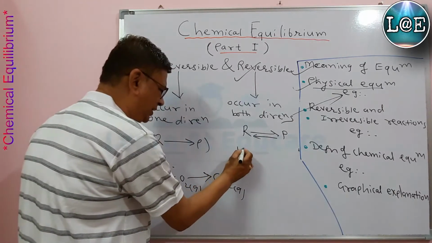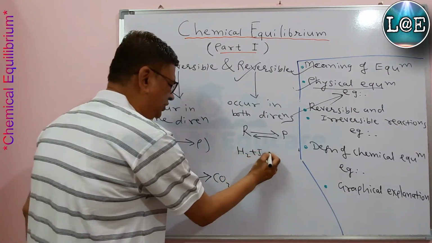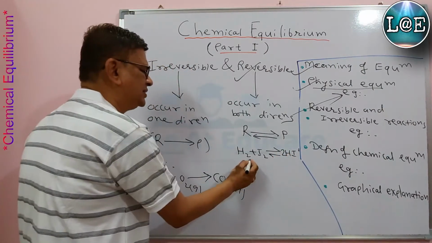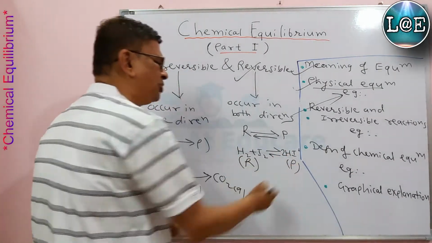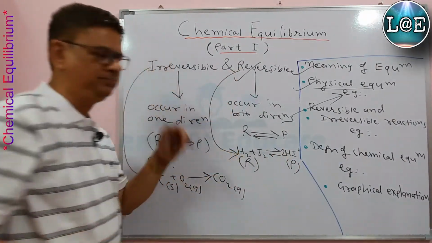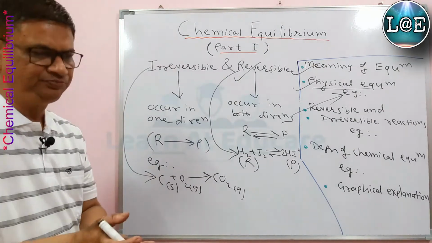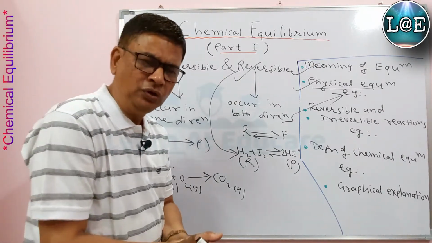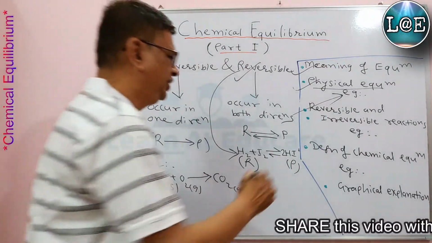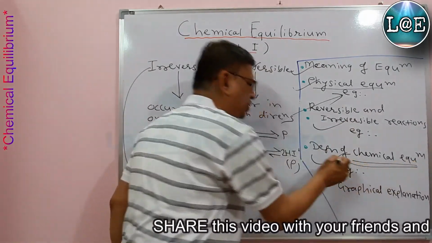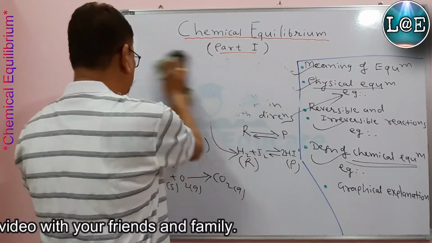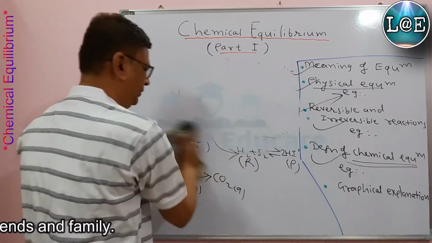But see this example now: H2 plus I2 reversibly gives 2HI. That means these reactants give this product, and the product can again give reactants. This is an example of a reversible reaction. It is necessary to know these reversible and irreversible reactions to understand the concept or definition of chemical equilibrium. Now we deal with the meaning of chemical equilibrium.